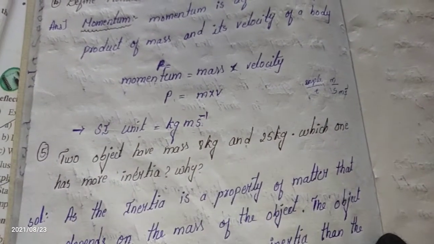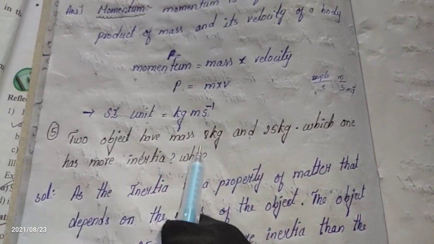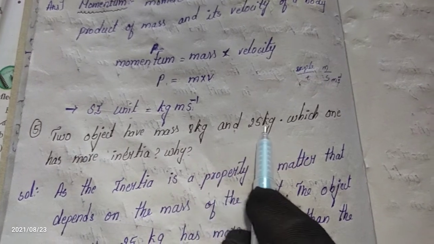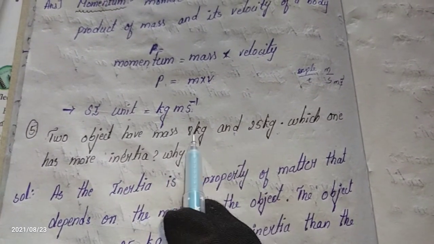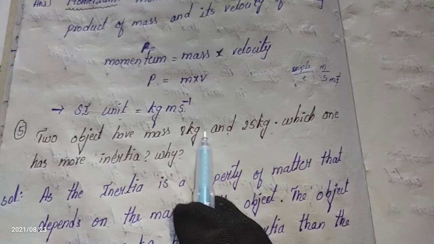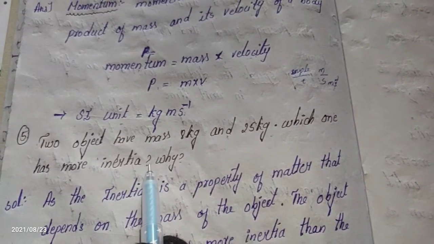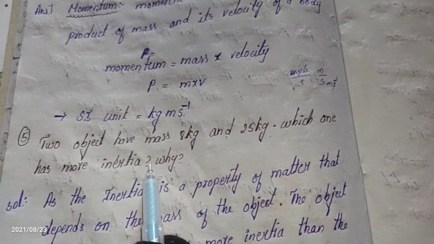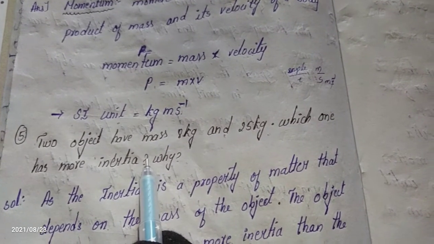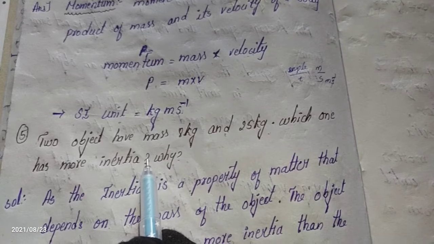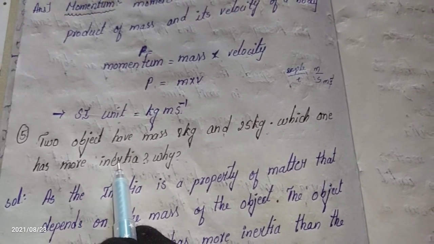Let's see the fifth question. If two objects have masses of 8 kg and 25 kg, which one has more inertia? In the inertia topic, what did we learn? If the mass is more, inertia is more. When the mass is less, inertia is also less. Inertia is nothing but laziness.